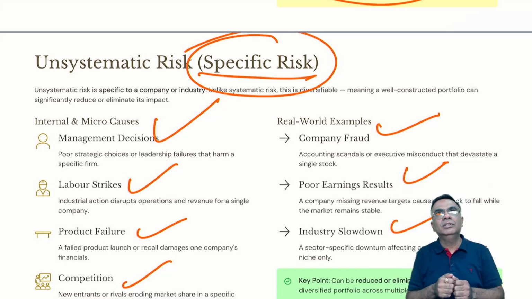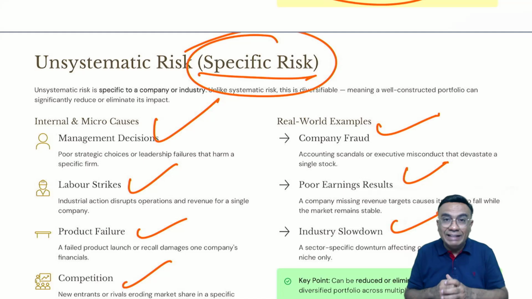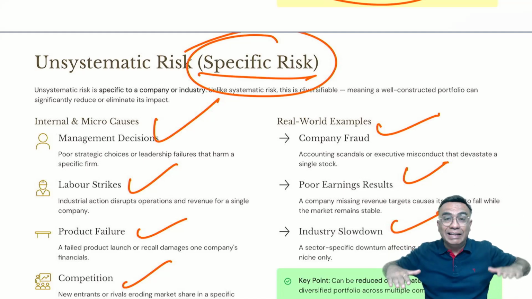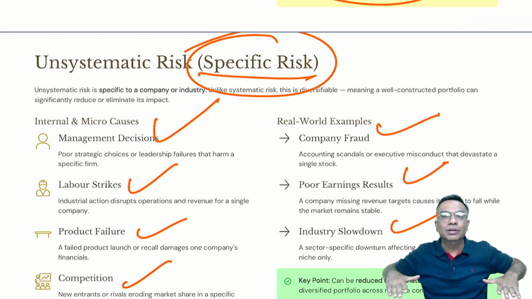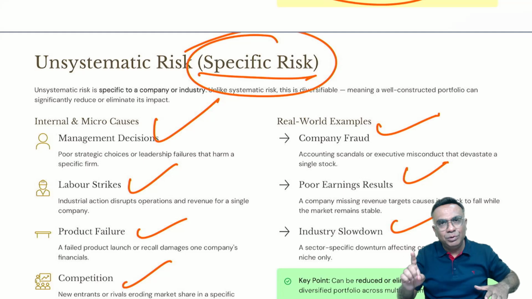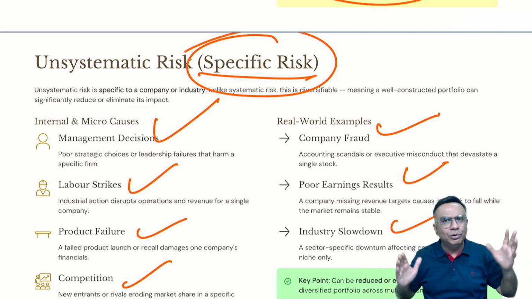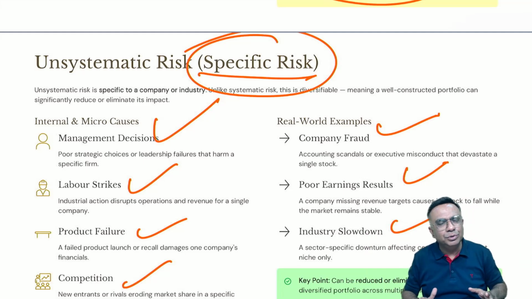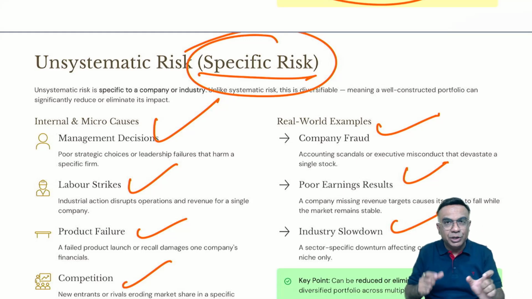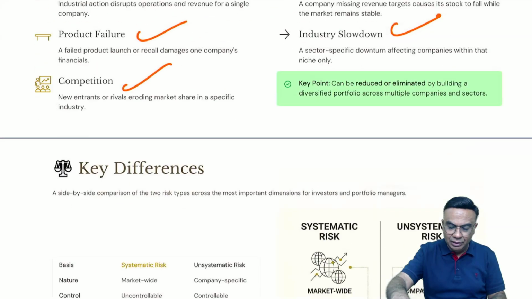But if suppose there is a war impact and the entire market has come down, then however smart you are, you have to bear that loss. Why? Because the entire market is down, everyone's portfolio is affected. So you cannot avoid systematic risk by diversification, but you can smartly avoid unsystematic risk by diversification. Okay, now let us proceed further.